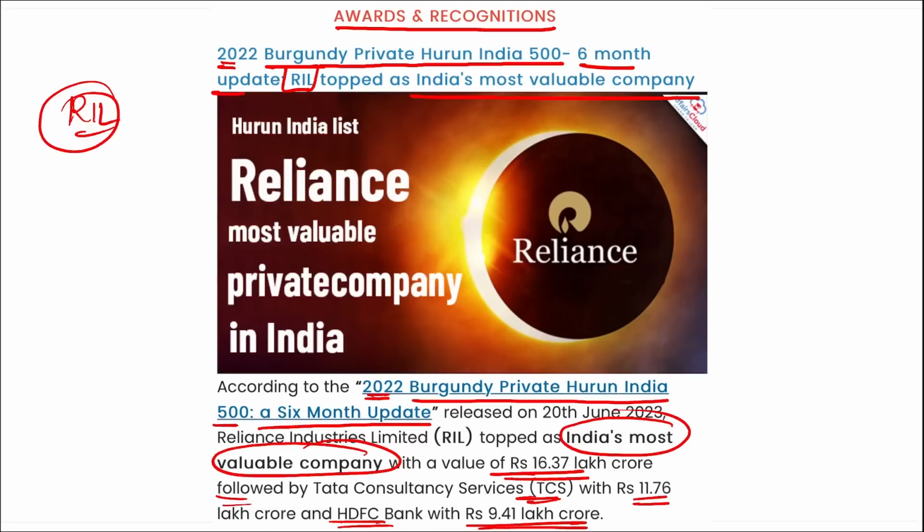Correct? The report that features the 500 most valuable firms in India was released by Burgundy Private, which is Axis Bank's private banking business, and Huron India. Who topped this? It was topped by Reliance Industries Limited, followed by TCS, followed by HDFC.